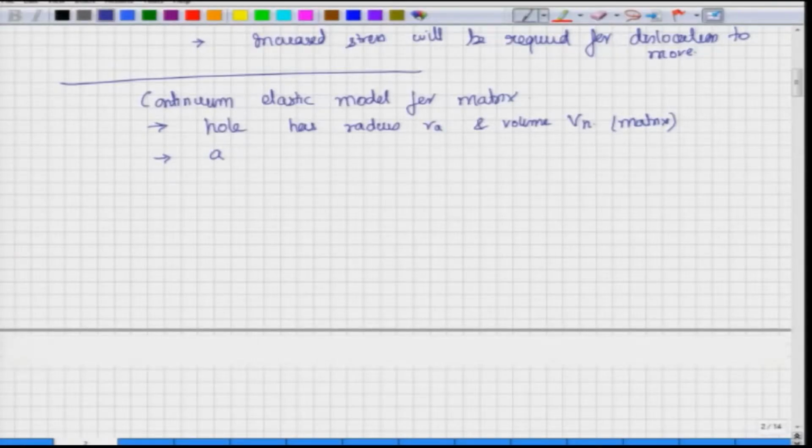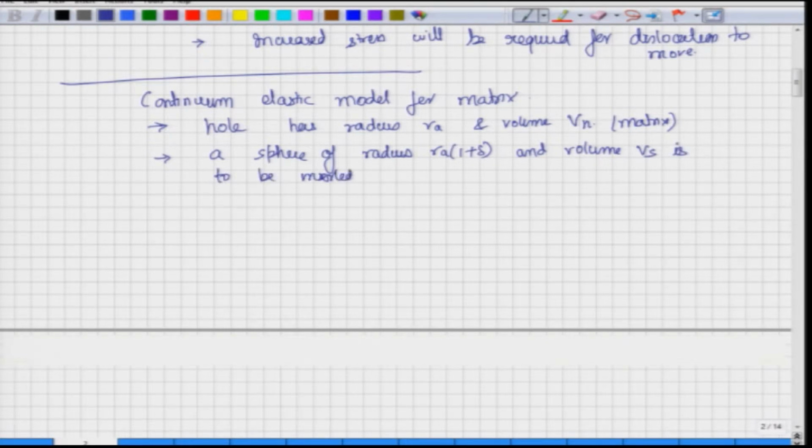So, a sphere of radius RA (1 plus delta) and volume Vs is to be inserted in the matrix. Clearly, the sphere has a different radius and the hole is of a different radius. Therefore, a distortion will be created.